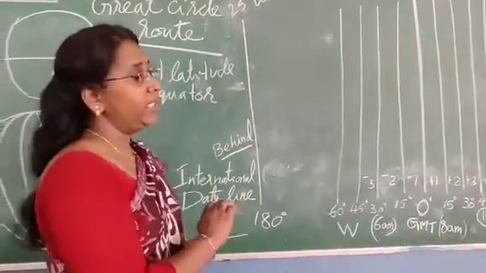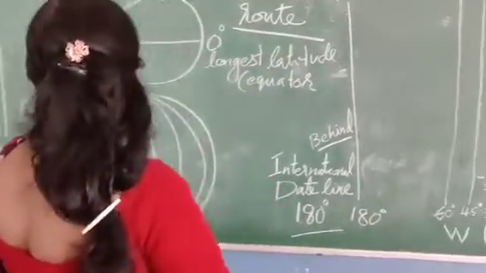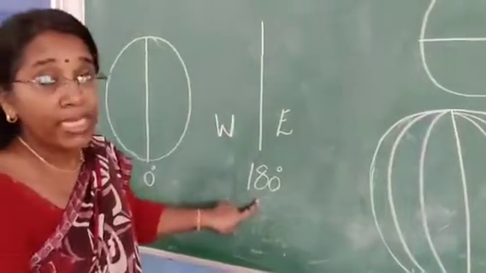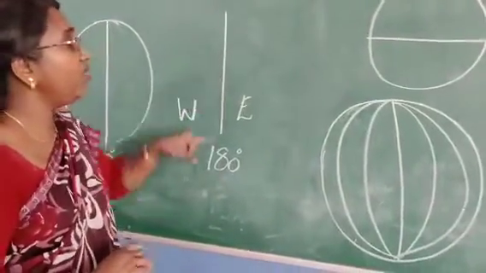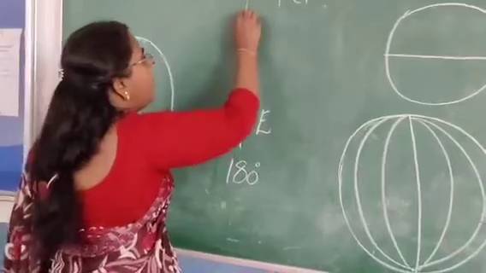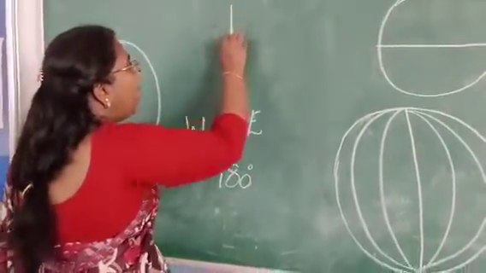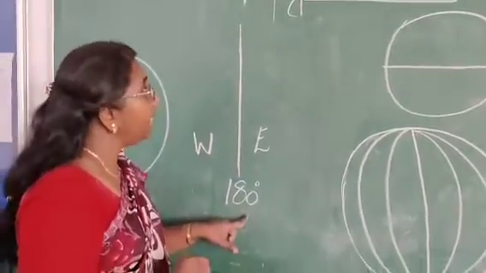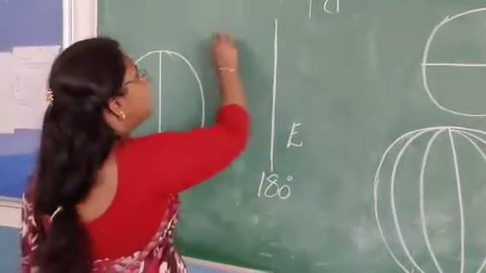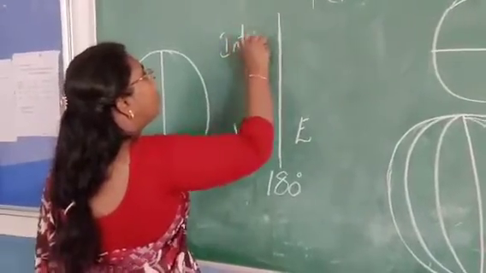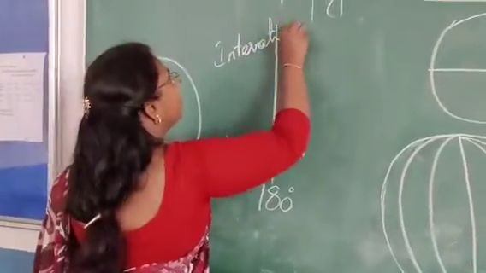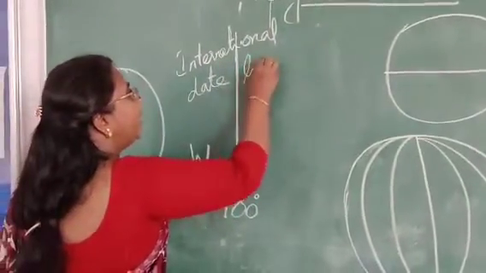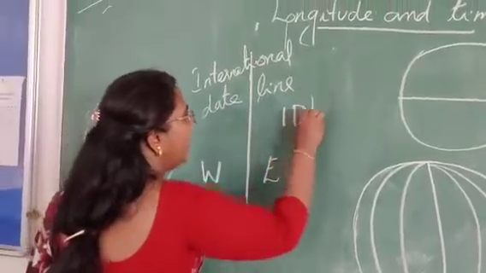So 1 day behind. So if anyone passes this 180 degree, the line which is passing through 180 degree is considered as the international date line. This is considered as the international date line. Why do you consider this as international date line or IDL?